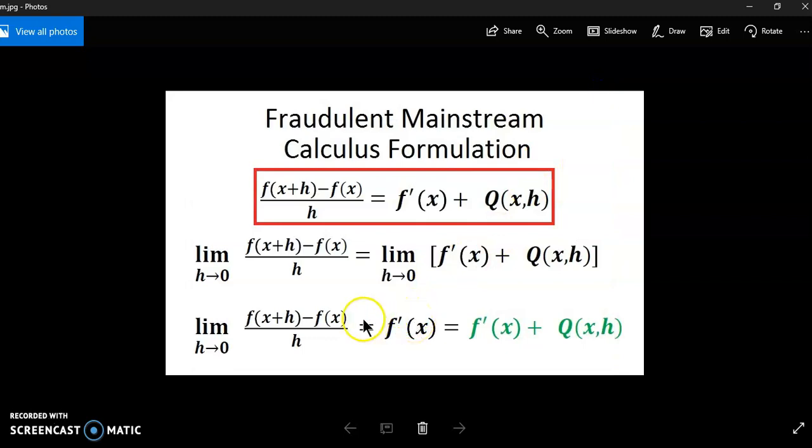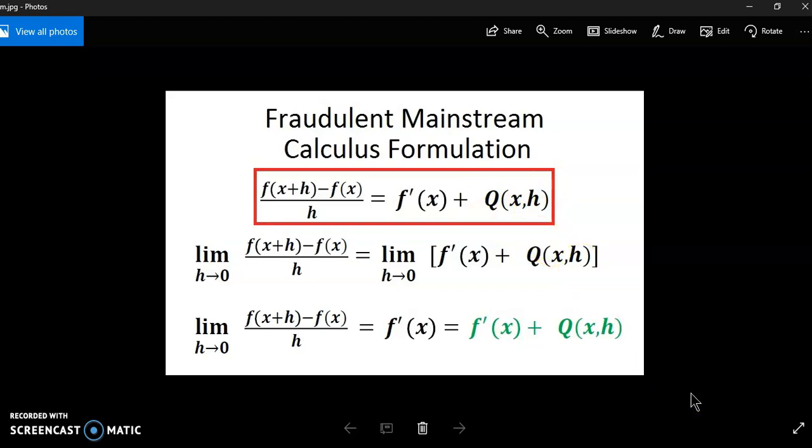Now, what you see here in this red box is an identity that is provable from my historic geometric theorem discovered in January 2020. So what it tells you basically is that the slope, where I'm pointing to, of the non-parallel secant line is equal to the slope of the tangent line plus the difference. Okay, q of xh is a multivariate function which stands for the difference.